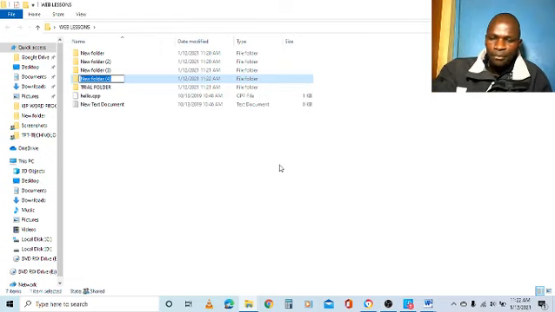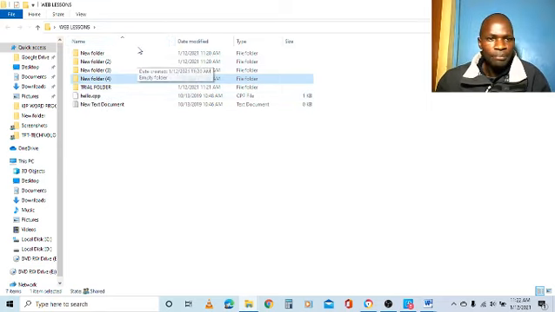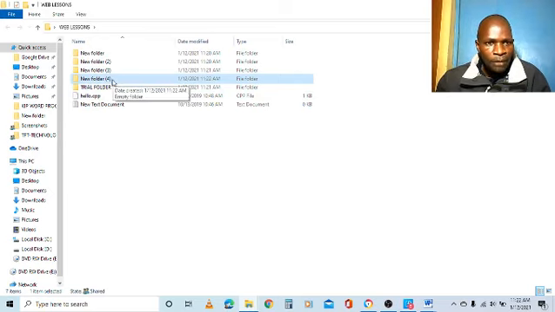I can press enter, and then I've created another folder that way. I can also create another folder. So now the folder is renamed folder 4 because it has the same name as the previous ones, with only the difference being the number. So it's numerically numbered.